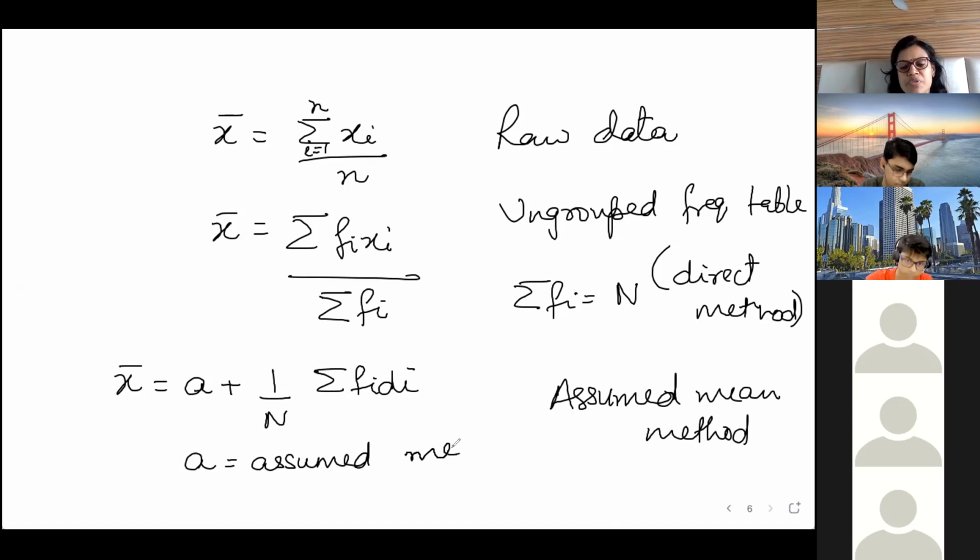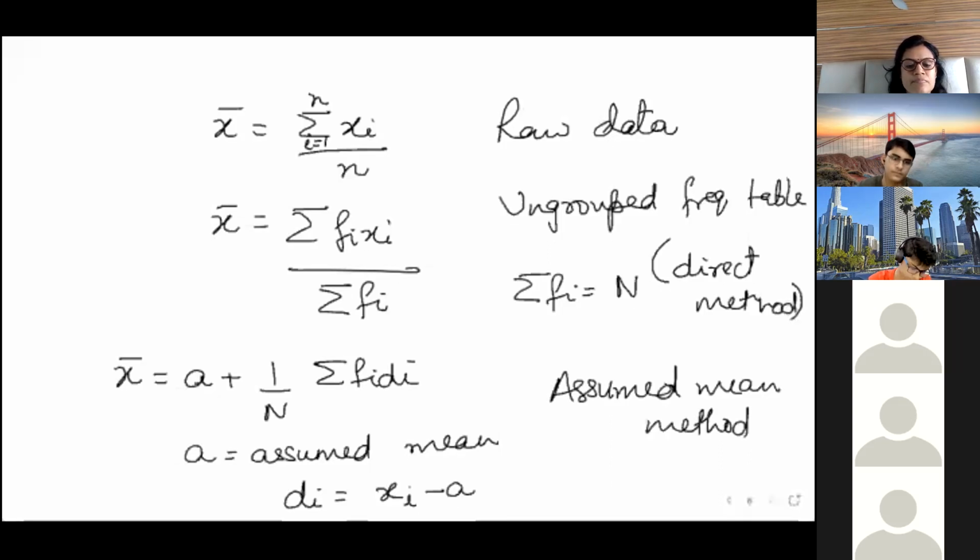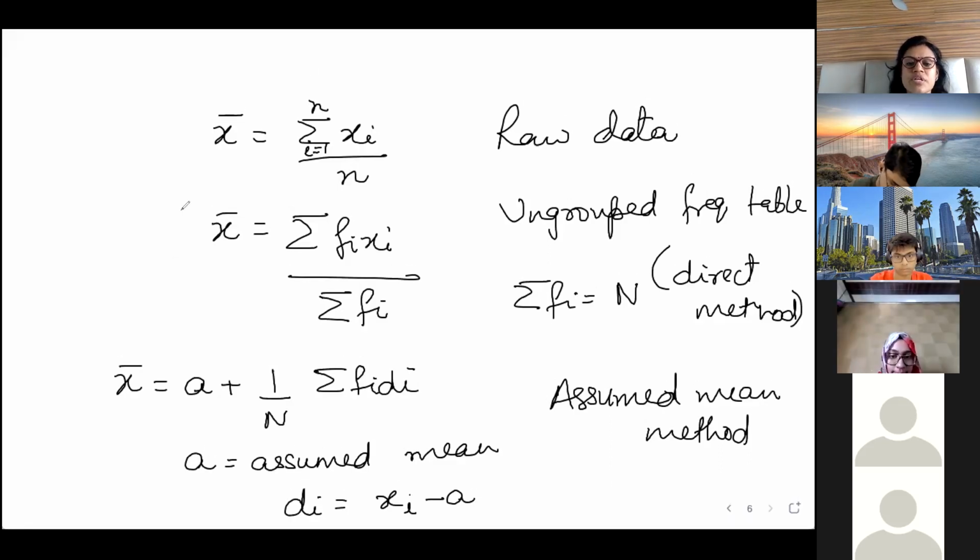Okay, assumed mean, and di is equal to xi minus A. This we have to use. Is it clear? So these are the three formulas that we have read.